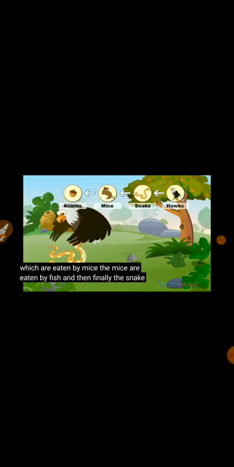A simple food chain starts with grass, which is eaten by rabbits. Then the rabbits are eaten by foxes. A big food chain starts with acorns, which are eaten by mice. The mice are eaten by snakes. And then finally the snakes are eaten by frogs. At each link in the chain, energy is being transferred from one animal to another.